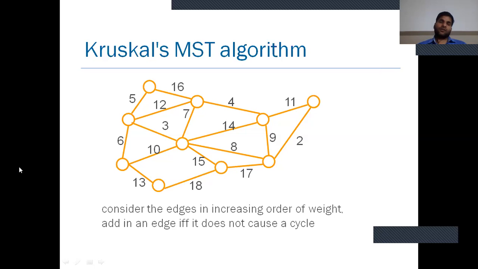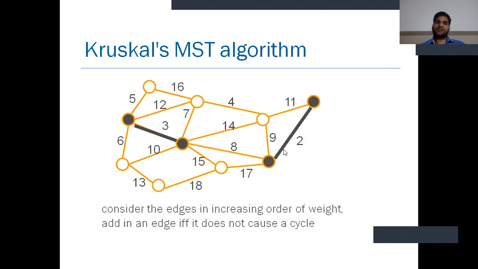So according to this algorithm, first we arrange these edges in increasing order, and first we select the minimum path value edge if it does not cause a cycle. If it causes a cycle, then we reject those edges. First select the minimum weight 2 and connect these vertices.